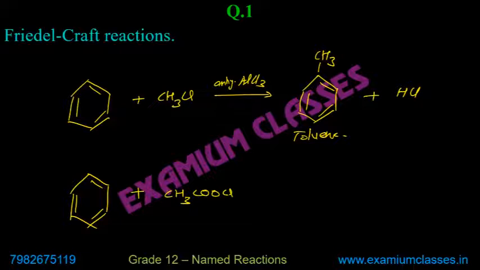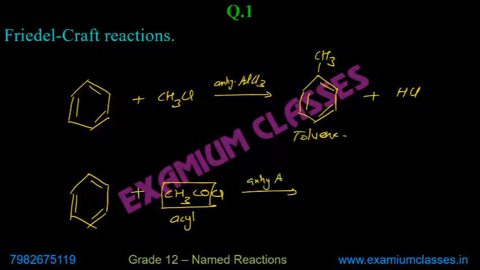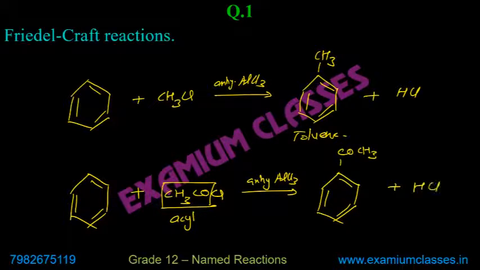Normally your examiners do not have that much time that they can focus on whether it is single or double O. But if they notice it, obviously your marks will be deducted. So don't make this mistake. RCO is acyl group. This is acyl part. Otherwise it is same, anhydrous AlCl3, and here COR group will be attached, that is acyl group, and same acid.